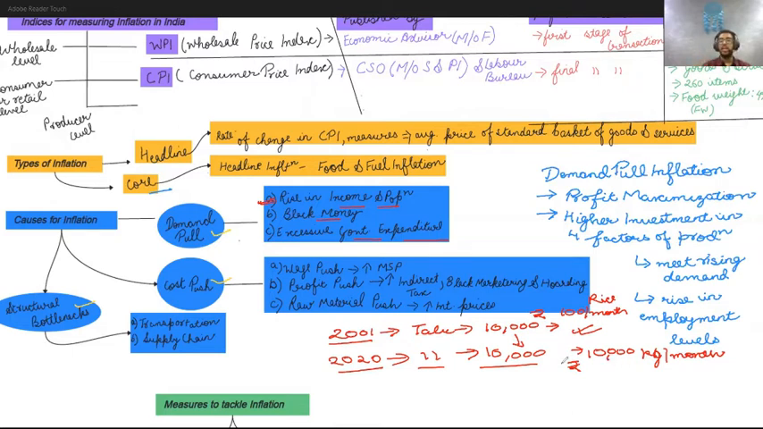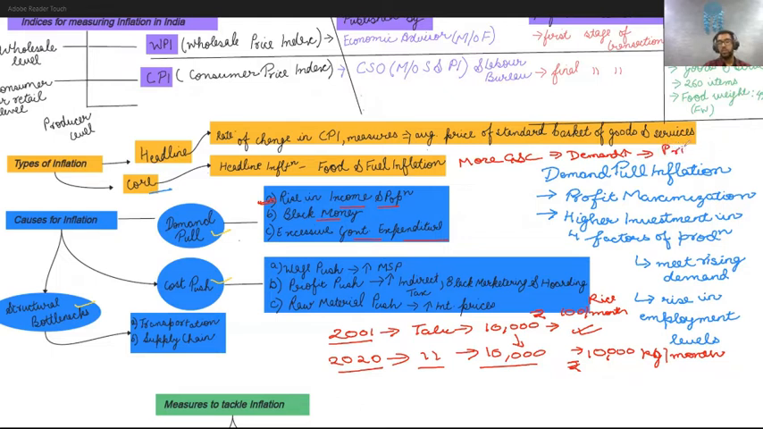What do you mean by that? When people are buying more goods and commodities, that means the demand is increasing. And as a result, when more and more people are demanding a particular good or commodity, over the period of time, what will happen is the price of the commodity would go up.